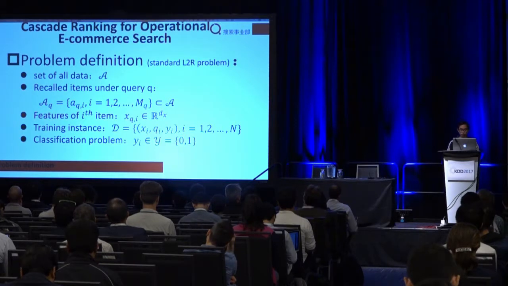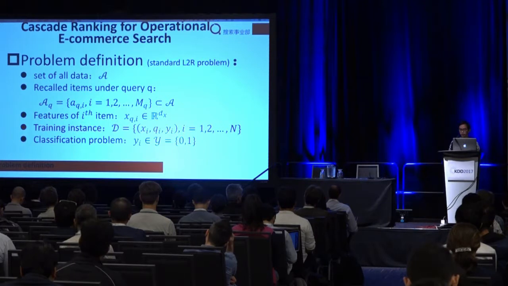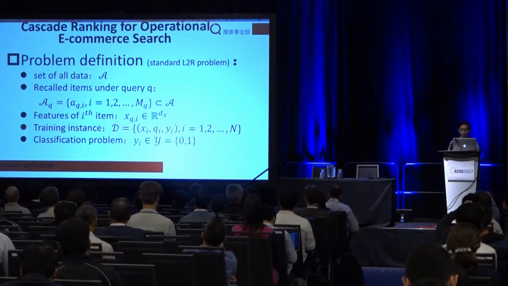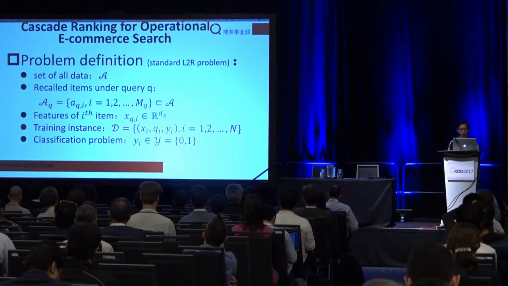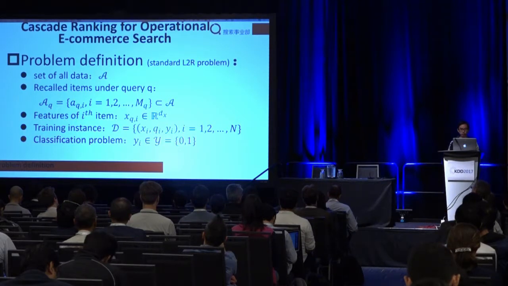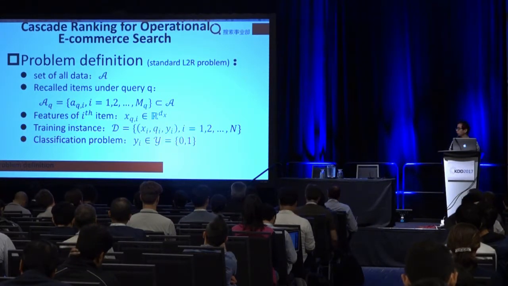Then we can get the whole training set of n instances. Each instance is a triple consisting of the query Q, the item feature X, and the label Y. Label Y here belongs to 1 and 0, denoting whether the instance is positive or negative.